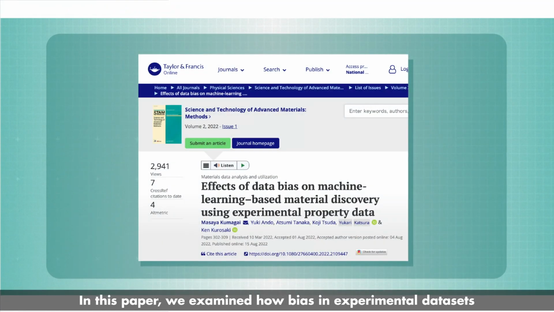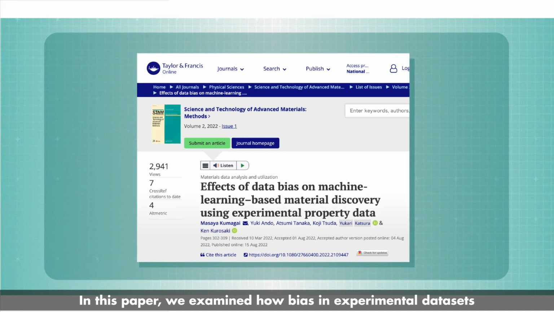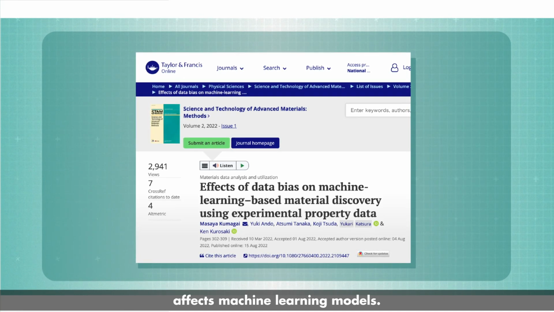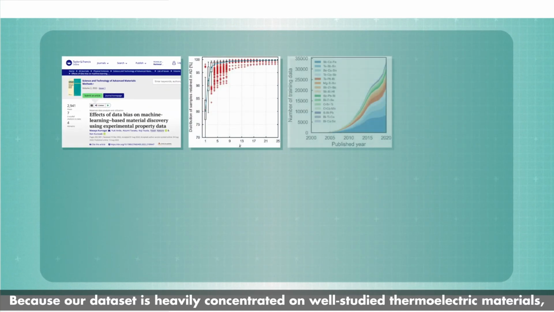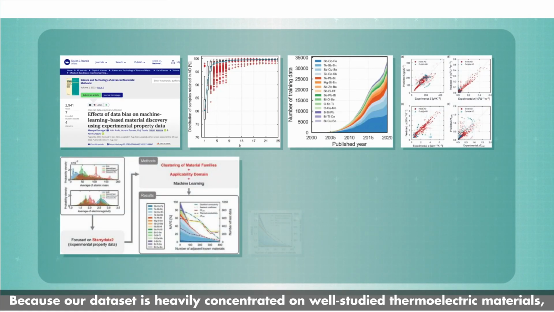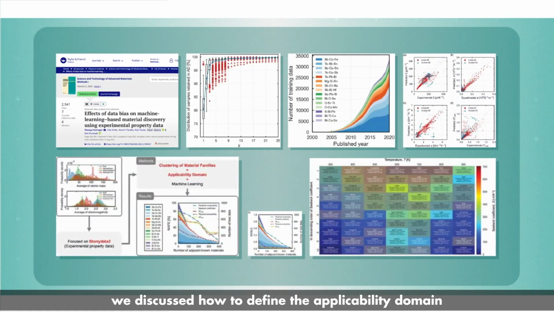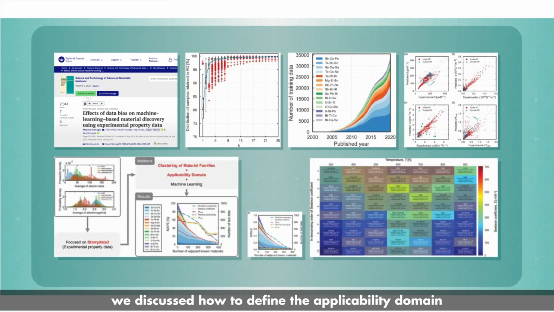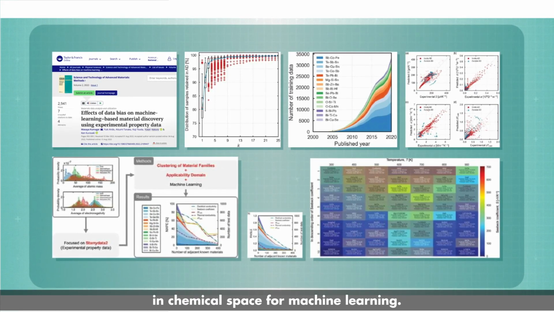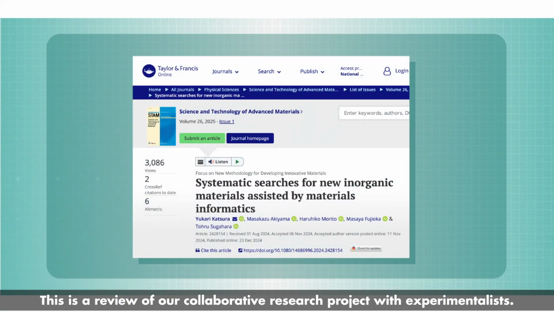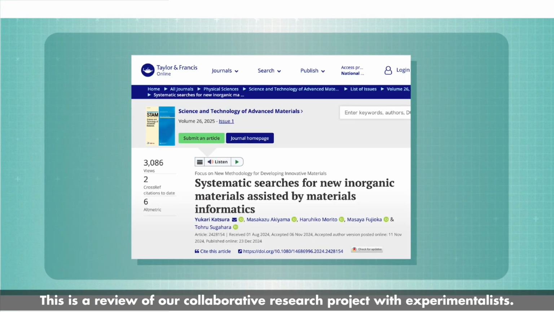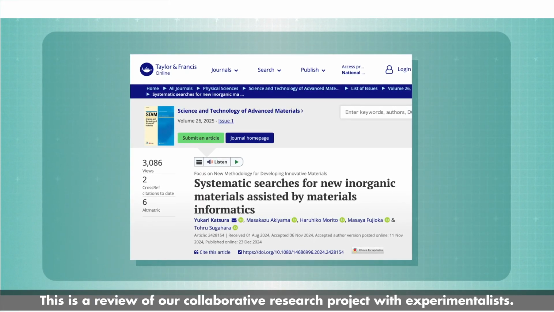In this paper, we examined how bias in experimental datasets affects machine learning models. Because our dataset is heavily concentrated on well-studied thermoelectric materials, we discussed how to define the applicability domain in chemical space for machine learning. This is a review of our collaborative research project with experimentalists.